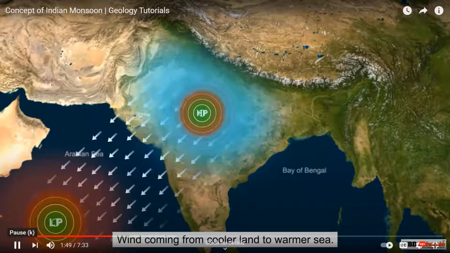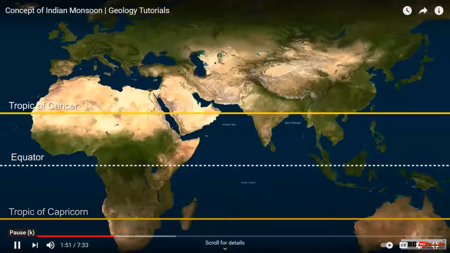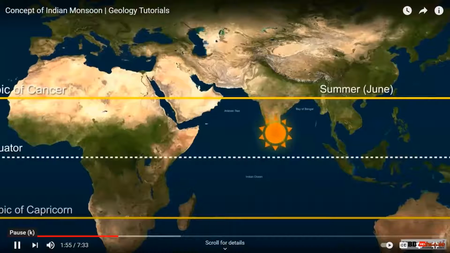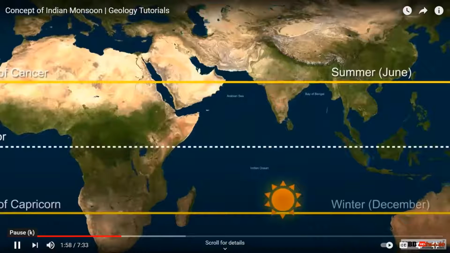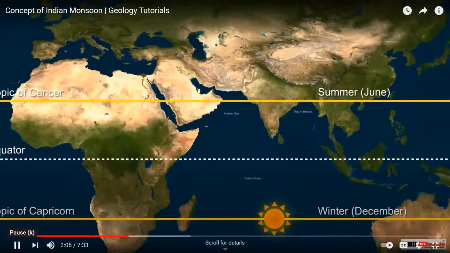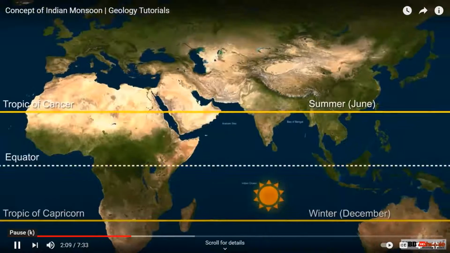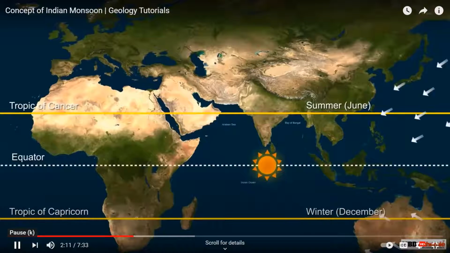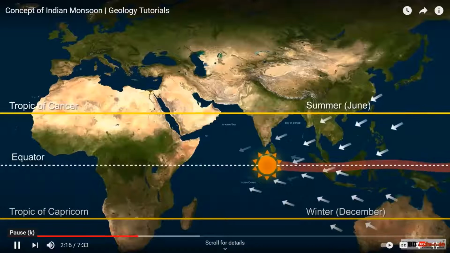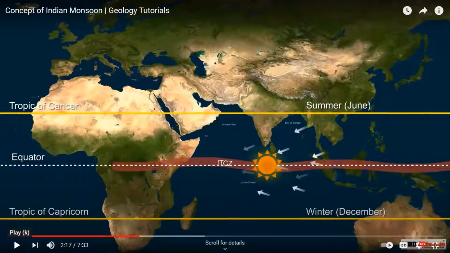There is another interesting fact that the apparent movement of the sun from the Tropic of Cancer in June to the Tropic of Capricorn in December affects the global climate. The pressure belts and the wind systems change globally. The maximum effect can be noticed on the equatorial belt. Here, the northeast and southeast trade winds converge, and thus it is also called the Intertropical Convergence Zone, all right? ITCZ, you call it the Intertropical Convergence Zone. That means the converging of the winds here.